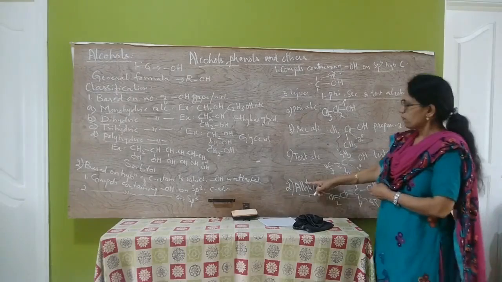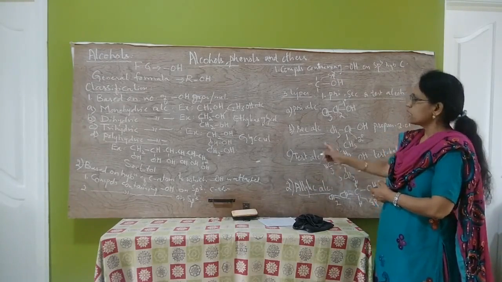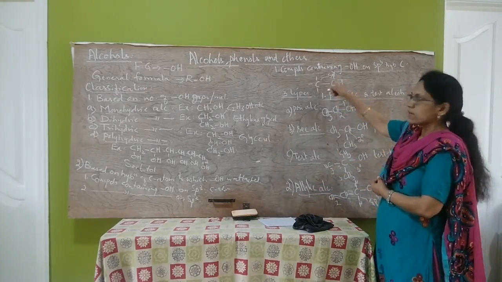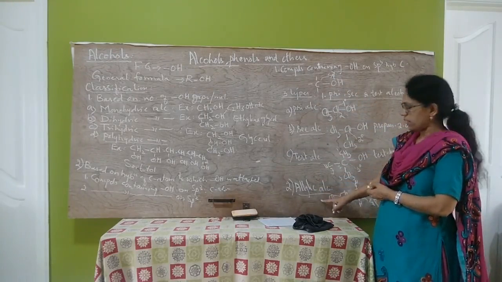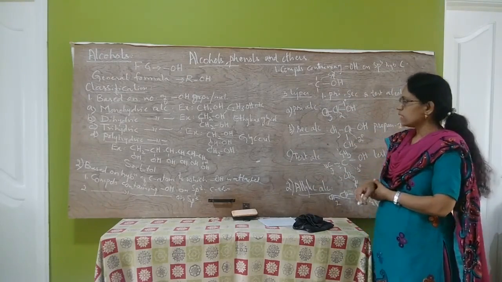The third type of alcohols is benzylic alcohols, that is compounds containing OH on sp3 hybridized carbon atom. The next is benzylic alcohols.